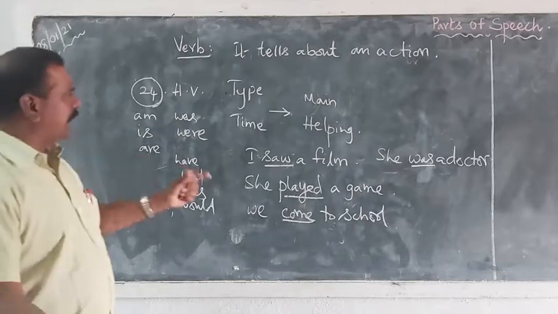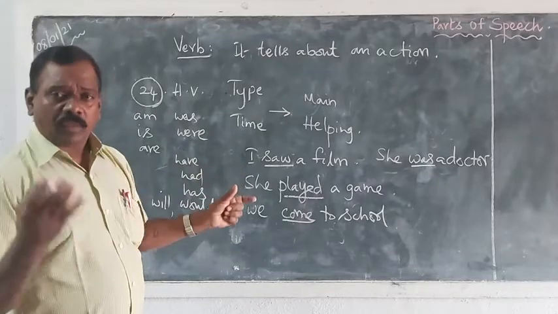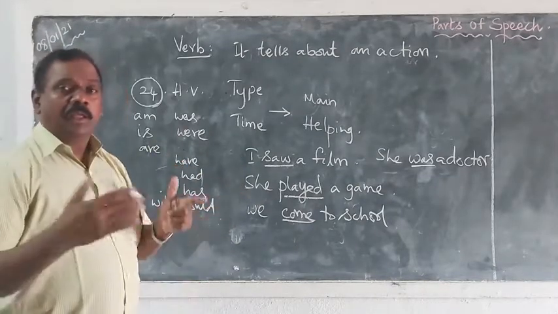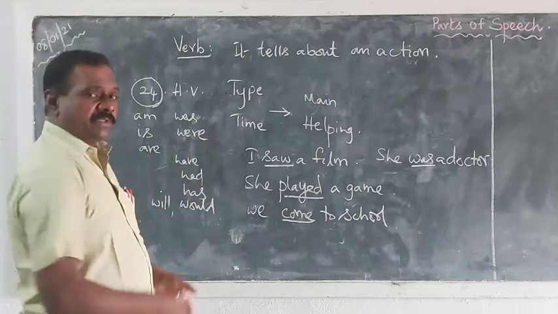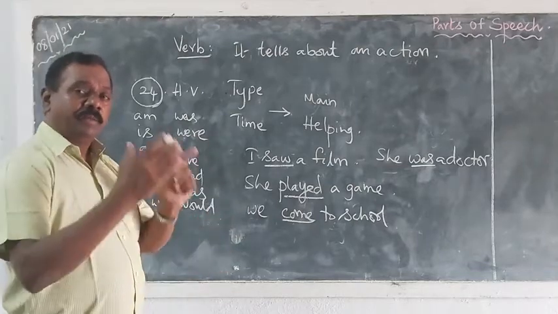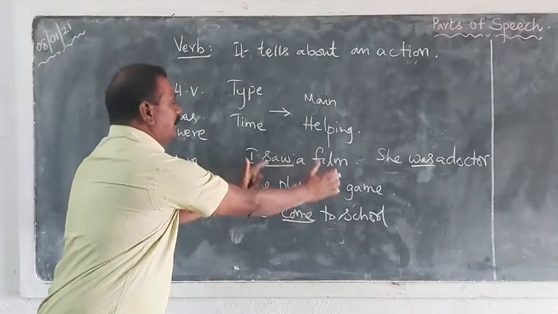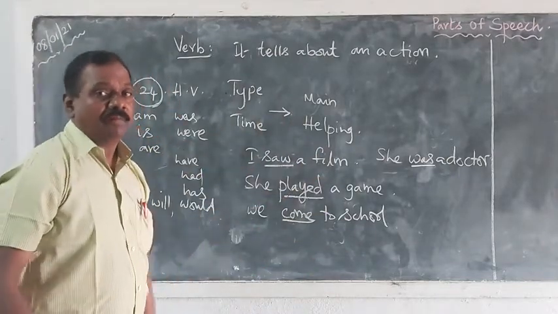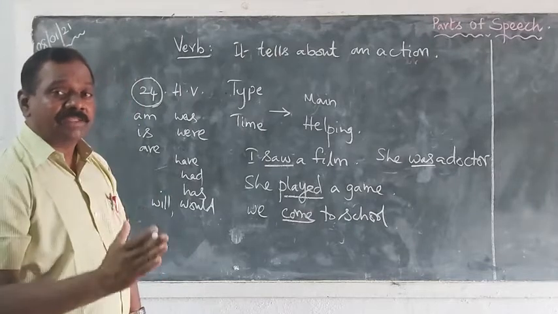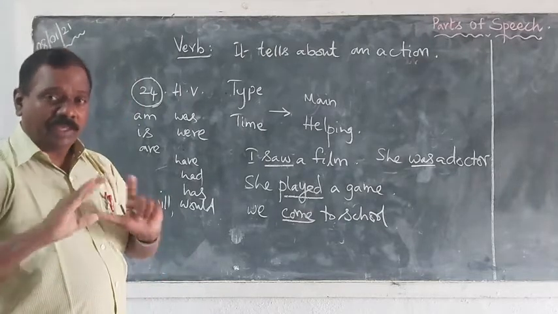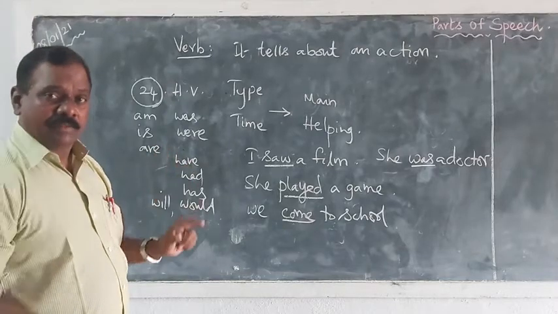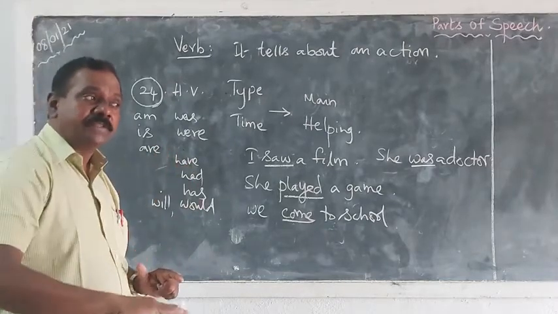There are many others, for example transitive verb, intransitive verb, regular verb, irregular verb, strong verbs, weak verbs. All these are main verbs. When coming to the finite and the non-finite, we should be careful. Finite verbs have tense. Non-finite verbs do not have tense.